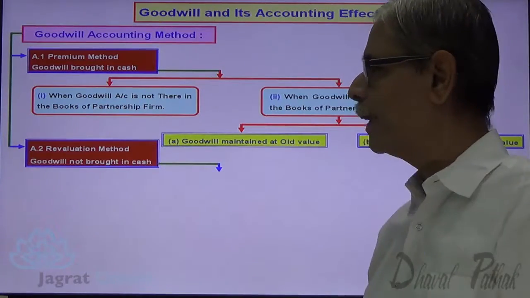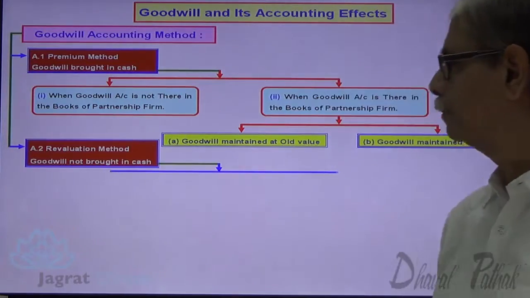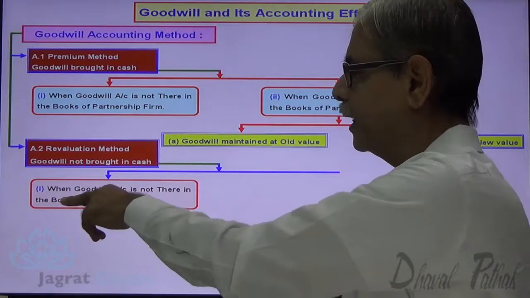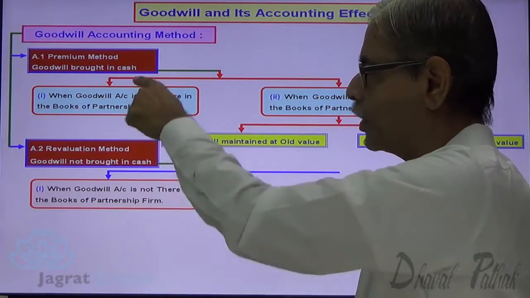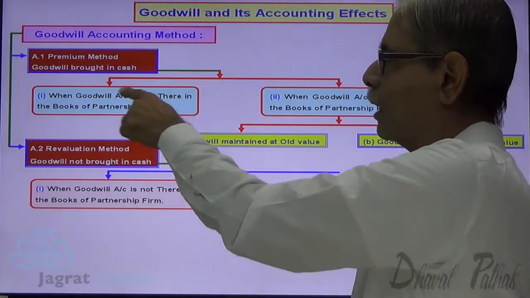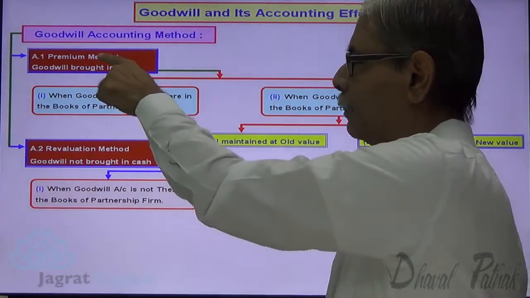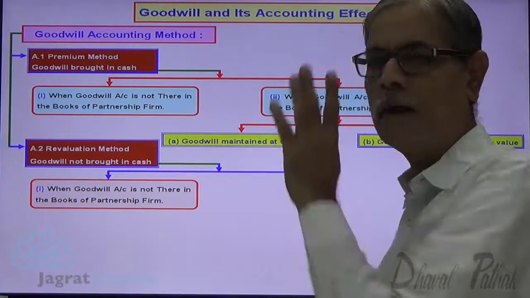Revaluation method, goodwill is not brought in cash. When the goodwill account is not there in the books of the partnership, same option. So goodwill account is not there. Goodwill account is not there. But this option is in premium method. This option is in revaluation method.